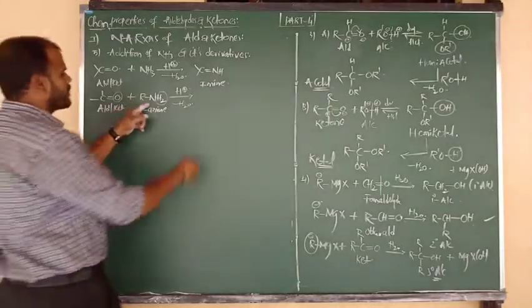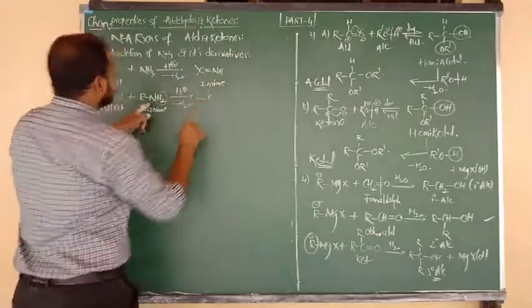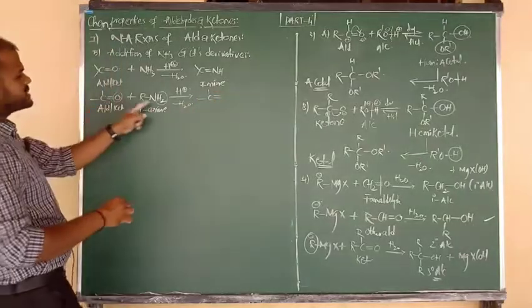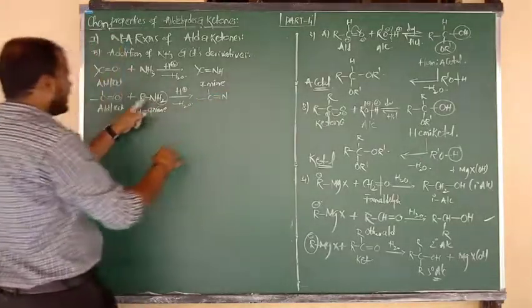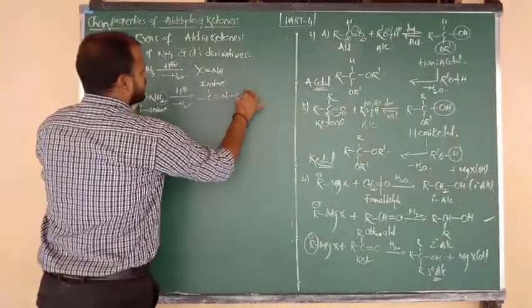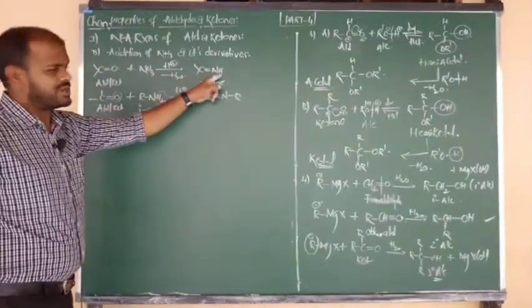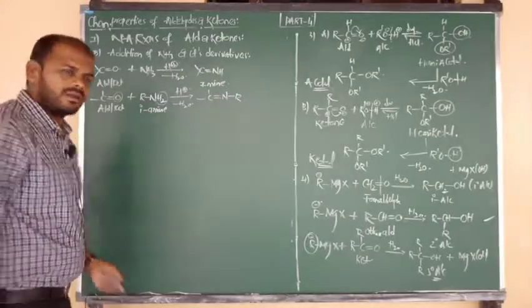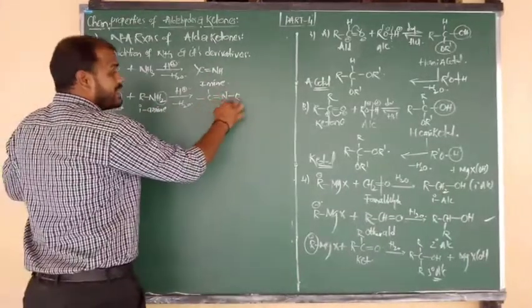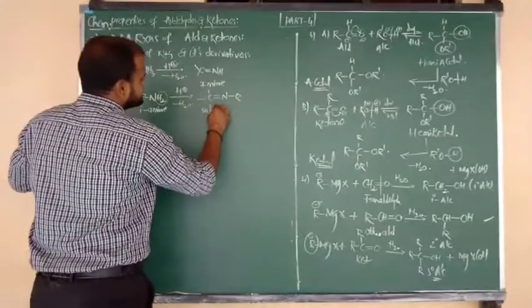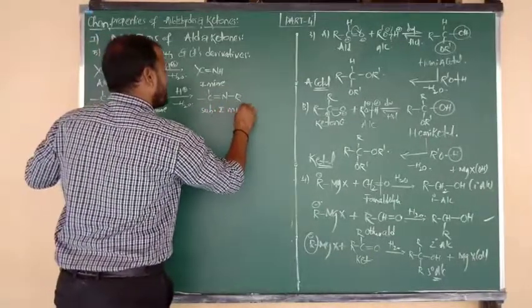What will be your product? C double bond N, and N is connected to the group R. It looks like the same formula as above, beta: C double bond NH, with R in place of H. This is N connected to R, a substituent group, so we say that this is a substituted imine.